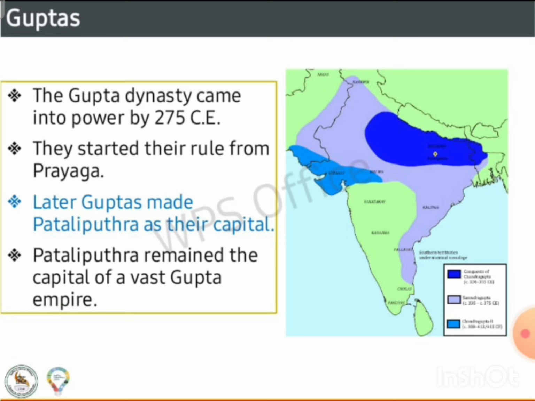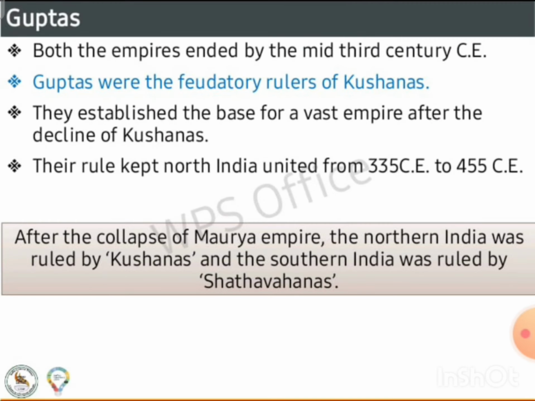The Gupta dynasty came into power by 275. They started their rule from Prayaga. Later, Guptas made Patliputra their capital. Patliputra remained the capital of the vast Gupta empire. Both the empires ended by the mid 3rd century CE.